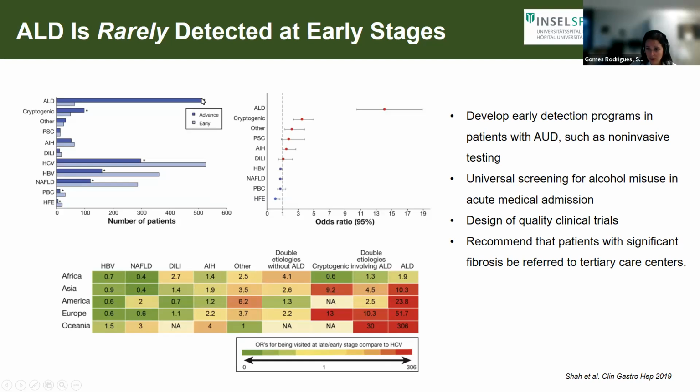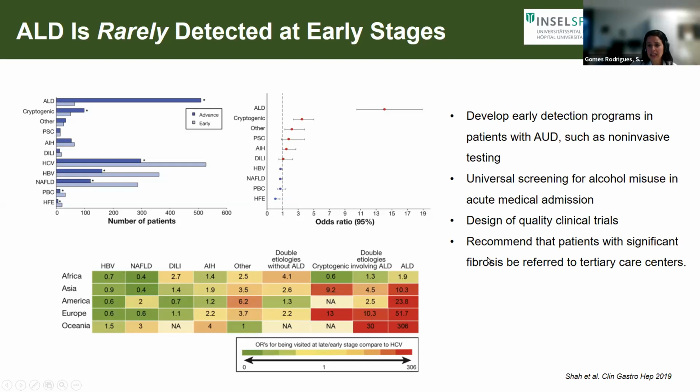This is when the patients are referred to us: most of them are already in a decompensated state, in a very advanced stage. And when we look overall at the bottom part of the slide, at all different areas, when we look at the burden of more advanced disease, ALD alone or ALD as a double etiology is always related with a more advanced disease.